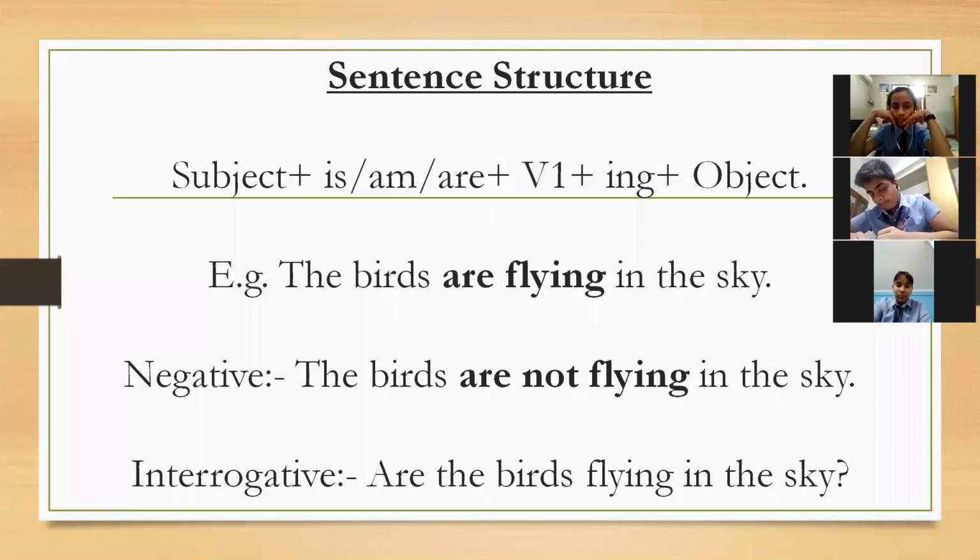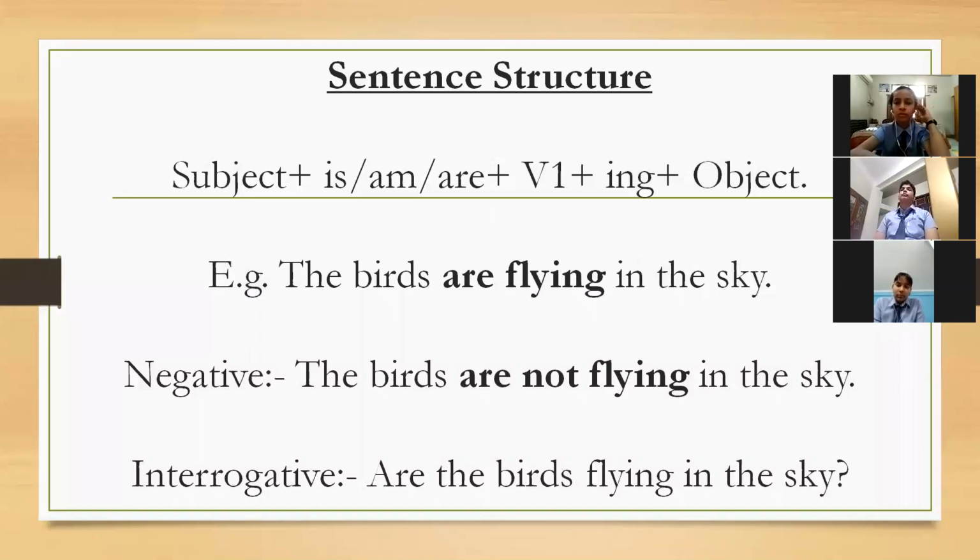If I convert, like अगर मैं इसको ऊपर वाले structure से match करूं, then the birds is the subject. Are I used, why? Because birds are plural. That is why I used are. इन तीन में से मैंने एक are use में लिया. And then the main verb was fly. And fly के साथ मैंने क्या add कर दिया? ing. तो it had turned to flying. And now the object, in the sky.